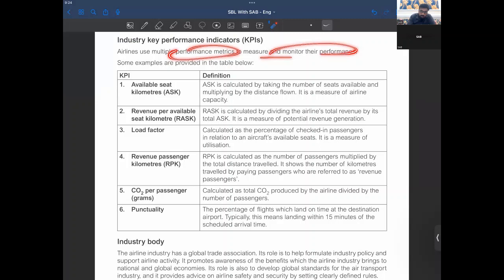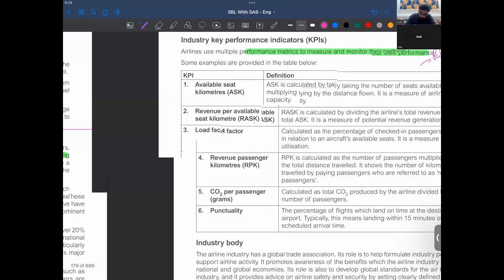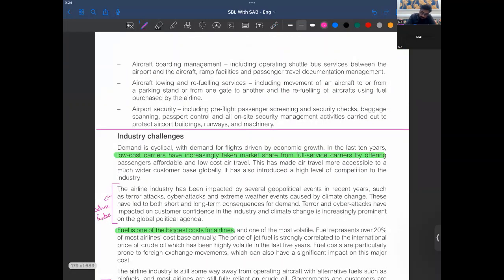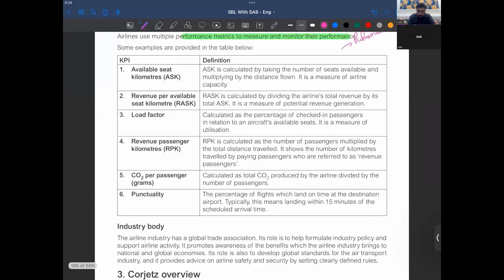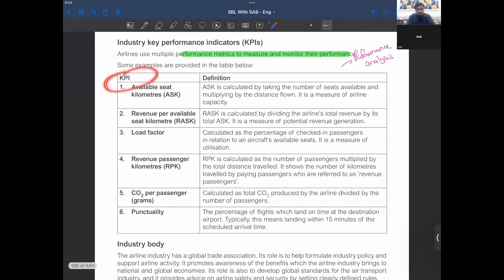Performance metrics to monitor their performance, right? So here are some performance analyses, and I would say a performance analysis along with CSR could be a question here. Now, these are your KPIs on the basis of which numbers can be given to you and you can be asked to perform the analysis, right? Or these are the KPIs on which your performance can be looked at.